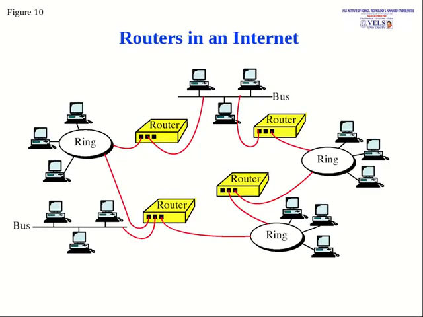So here we can see a number of LANs. Here the router is connected with the bus, ring, and these are the different types of topologies. In these topologies the routers will interconnect all the networking devices.